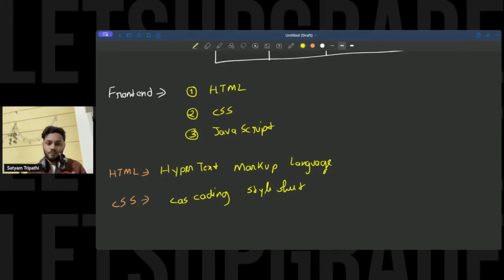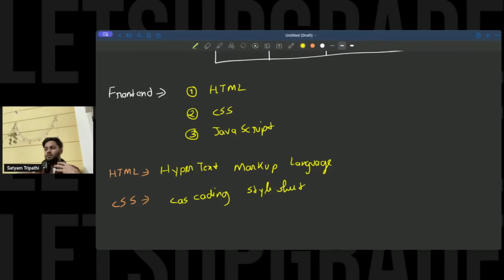Okay, so HTML and CSS. Now let us talk about the role of HTML in industry and the role of CSS in industry. If I talk about a skeleton, HTML is like a skeleton.